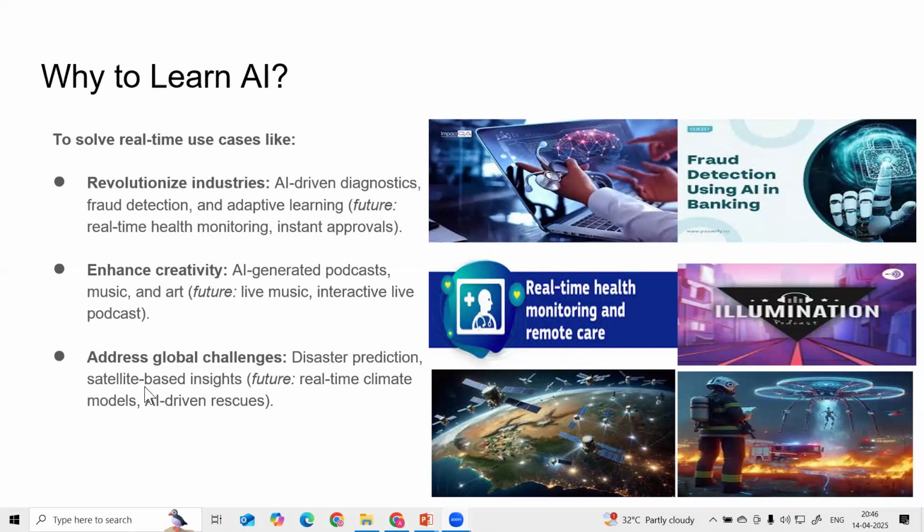Disaster prediction, satellite-based insight, real-time climate models, climate change, and AI-driven rescue. Sometimes we use AI for these. So these are the future challenges we have to solve with the help of AI. That's why we are learning this AI course.